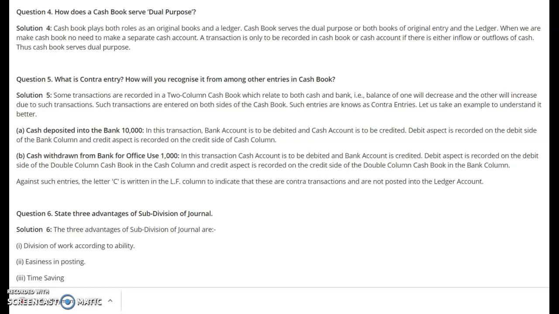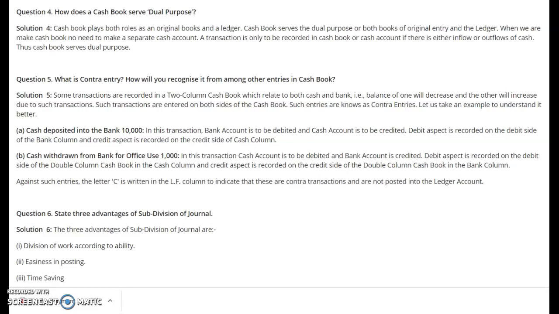A contra entry means an entry which involves both the cash and the bank account, and this entry will be recorded on both sides of the cash book. For example, a contra entry will be recorded in two important cases. First, cash deposited into the bank. Now the journal entry for this: when we deposit cash into the bank, the entry will be bank account debit to cash account. See here that in this entry both accounts are there, the bank account as well as the cash account.